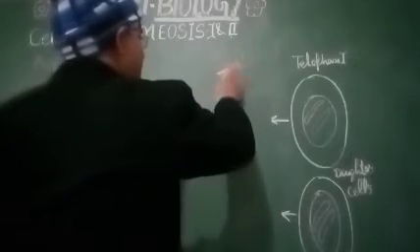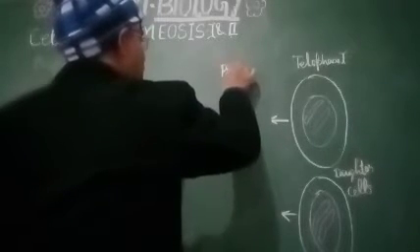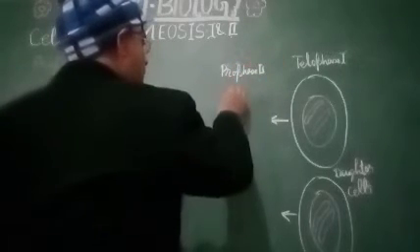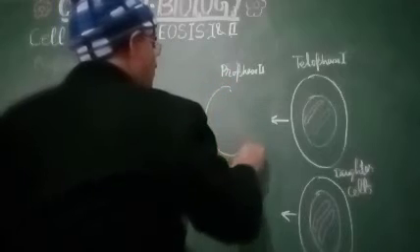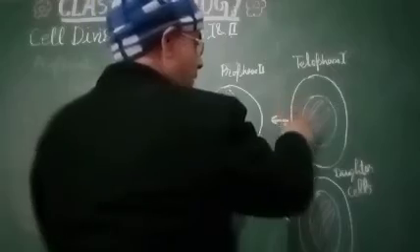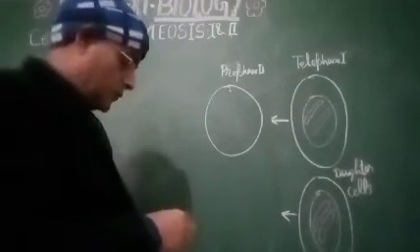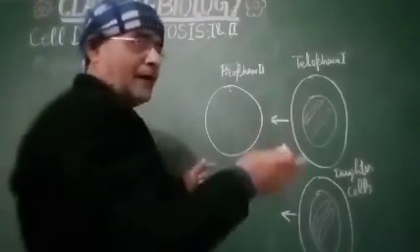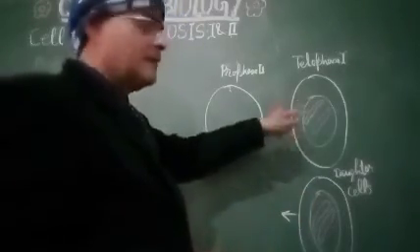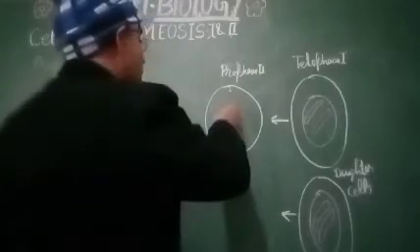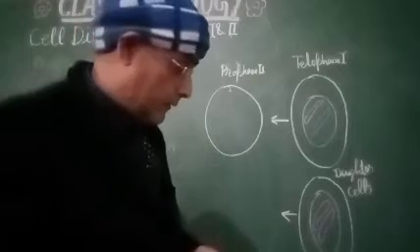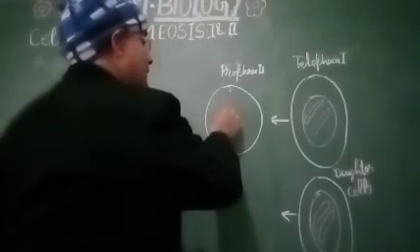Anaphase 1, prophase 1, prophase 2. In prophase 2, what is going to happen? The 2 chromosomes get multiplied, they get replicated, and the number of chromosomes in each cell gets doubled.